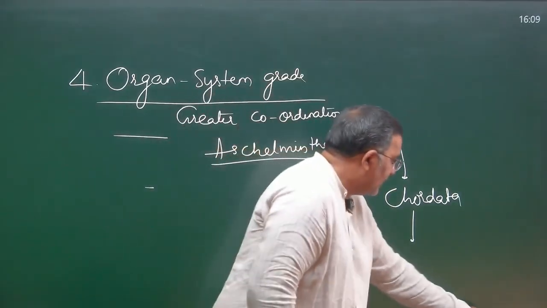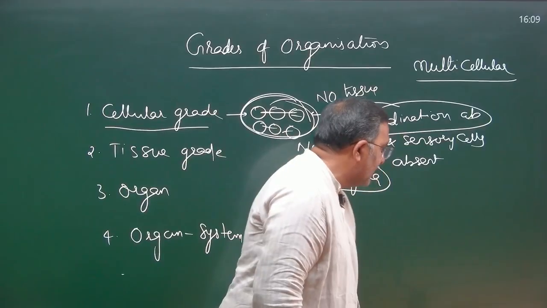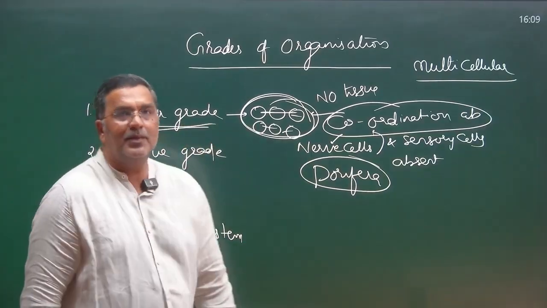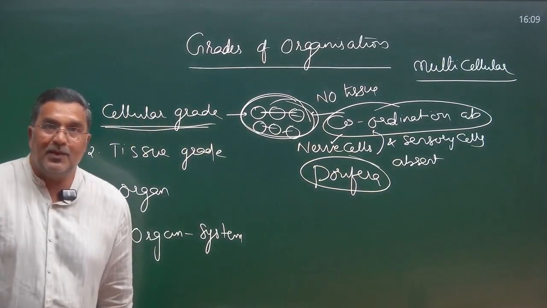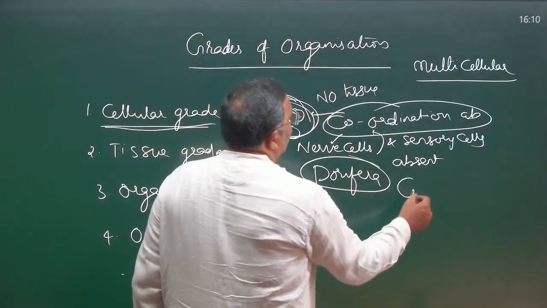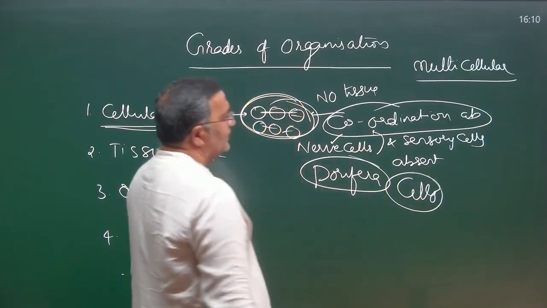Don't you think these kinds of systems can be expected in cellular grade? No. But do they have digestion? Do they have respiration? Yes. Who does the process? Cells do the process.